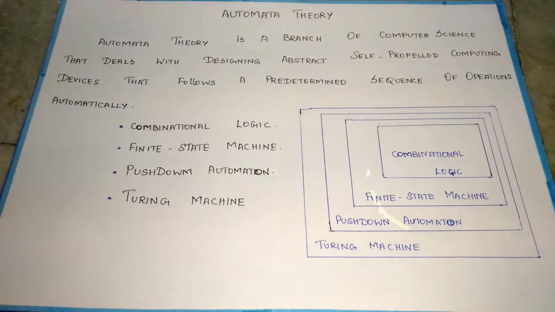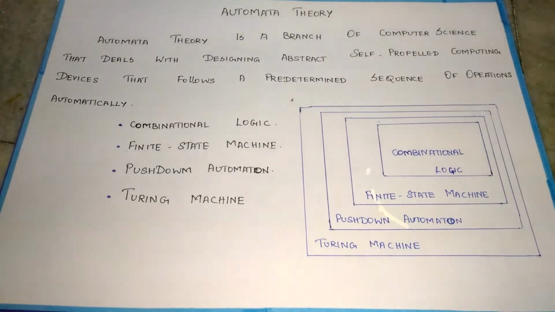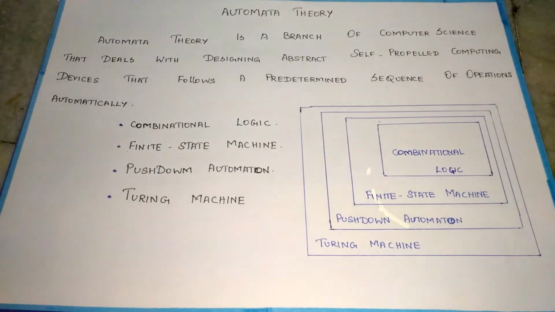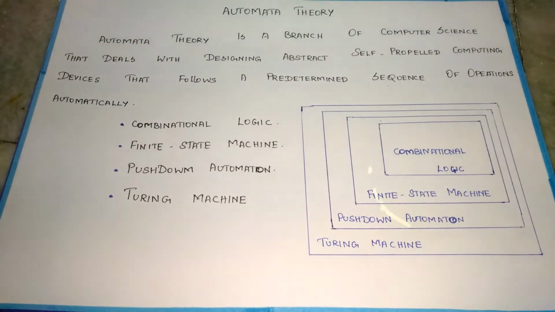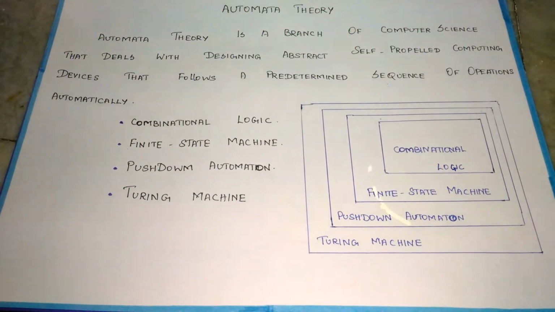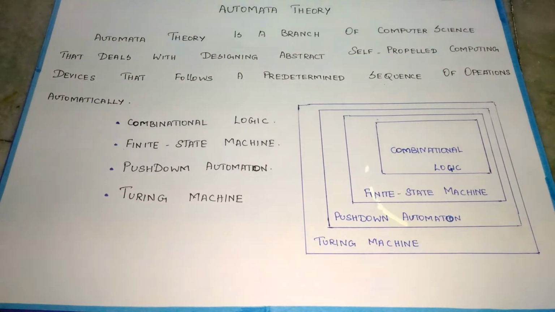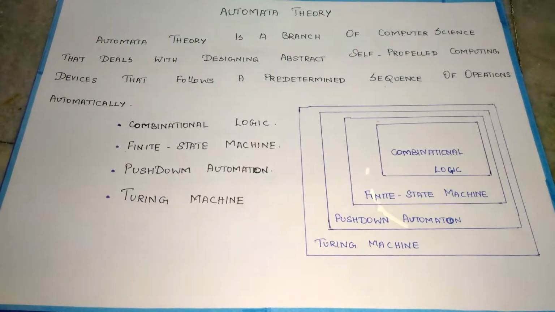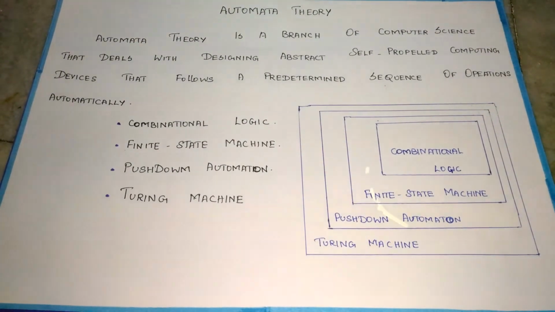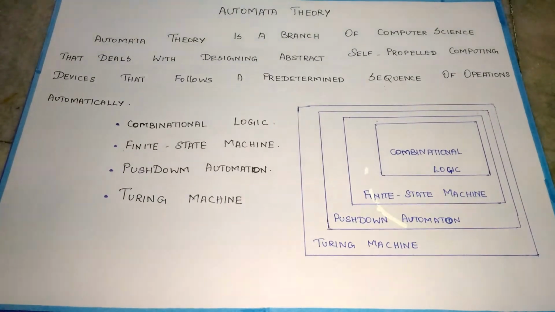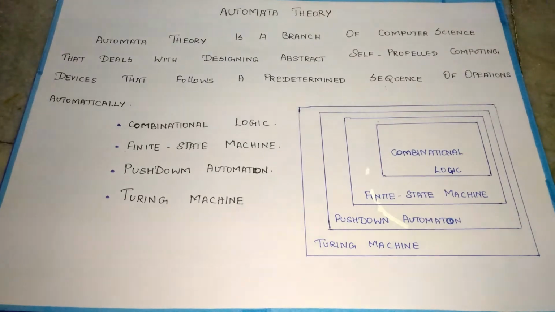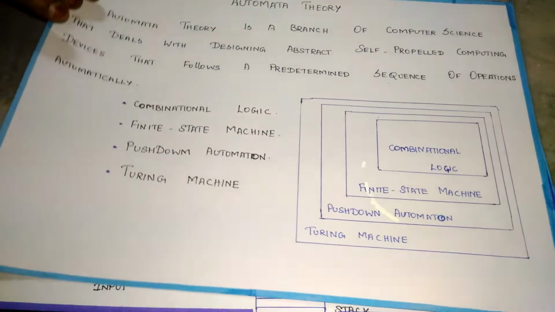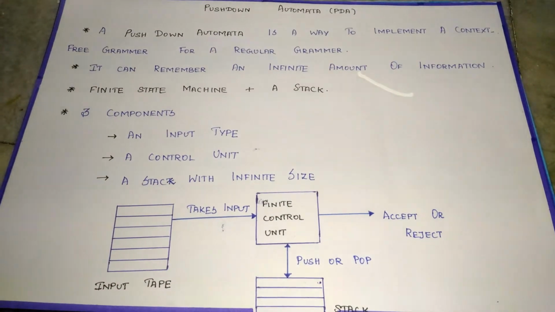Turing machine. A Turing machine is an abstract machine. As I said earlier, a machine is not a physical device. It manipulates symbols on a strip of tape according to a table of rules. The infinite tape is the memory, which can be divided into cells. Then we can discuss the detailed description of the pushdown automaton.